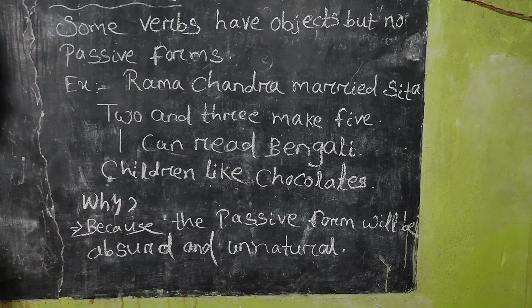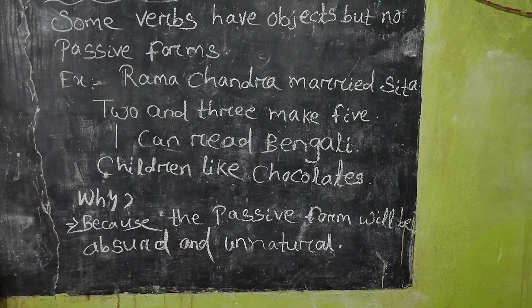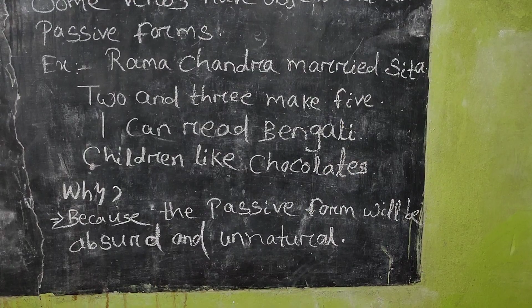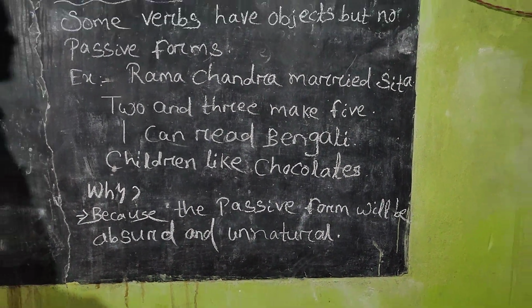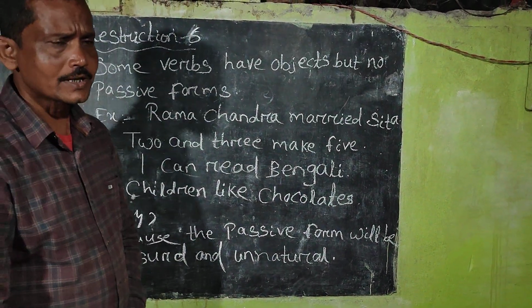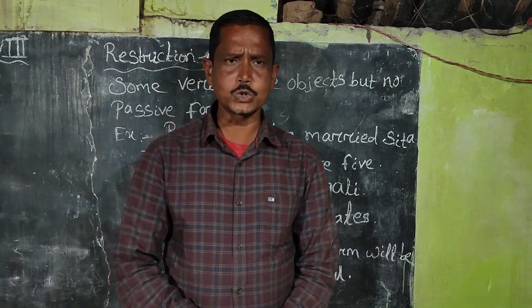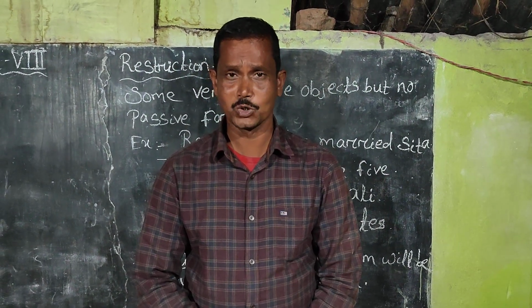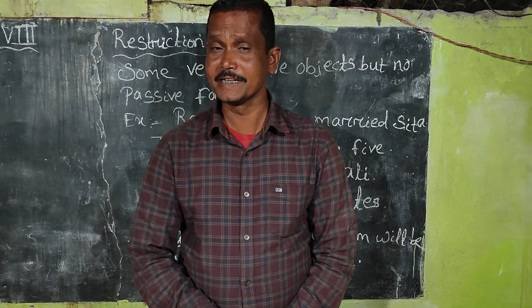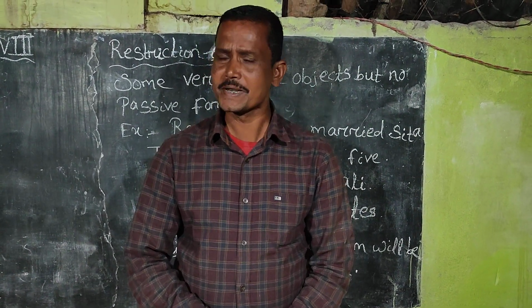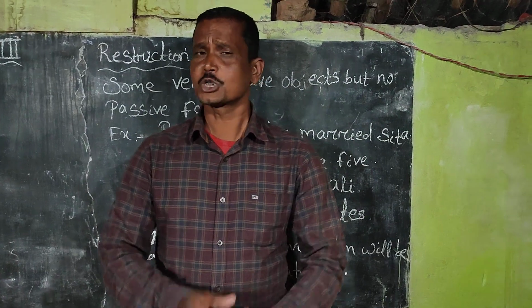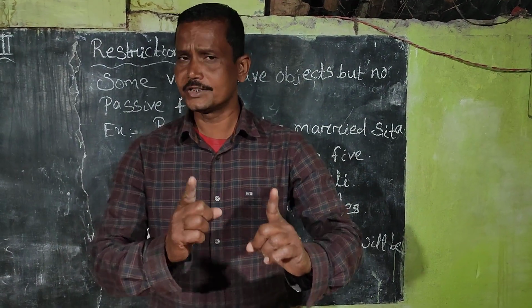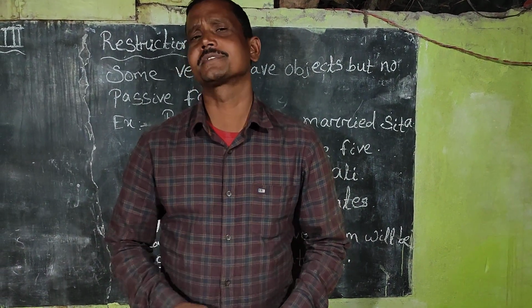I can read Bengali. It has no passive form. Children like chocolates. It has no passive form. Because if we turn these sentences into passive, it will be absurd, that means undignified, that means unnatural. So, stop passivization of these sentences or these verbs.